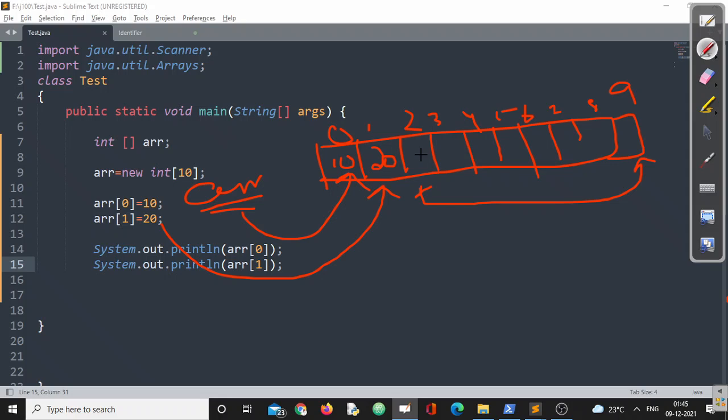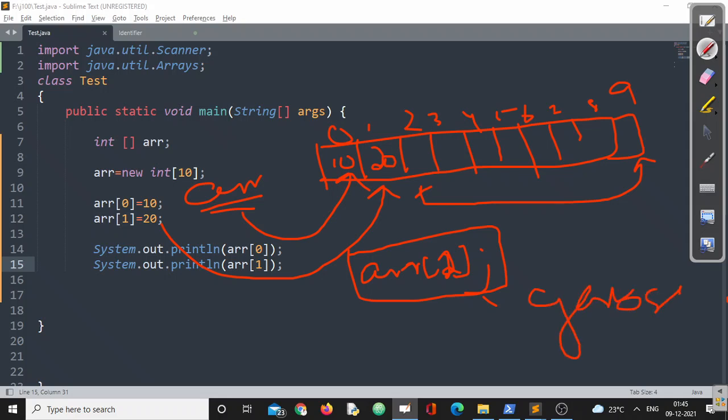So what will be the value of ARR 2, since I have not assigned it? The people who are coming from C and C++ background will say, sir, it will contain a garbage value. But make sure this particular concept is not applicable in Java.